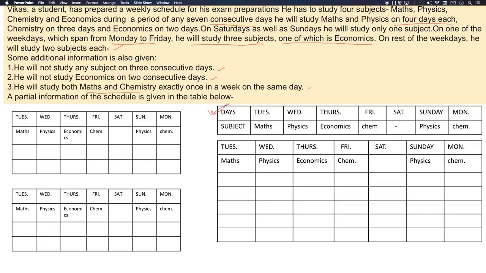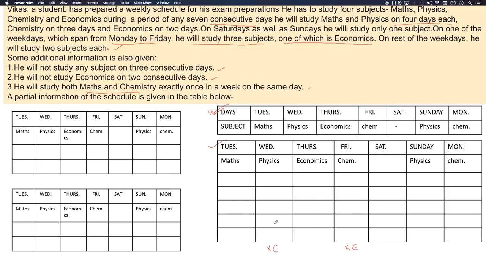Let's copy this table over here. So on Tuesday he'll study maths, on Wednesday physics, on Thursday economics, on Friday he'll study chemistry, Saturday we don't know, and Sunday physics, and Monday chemistry. Now very clearly we know that on 2 consecutive days he will not study economics. So it makes it very clear that on Wednesday he'll not study economics. On Friday he'll also not study economics.